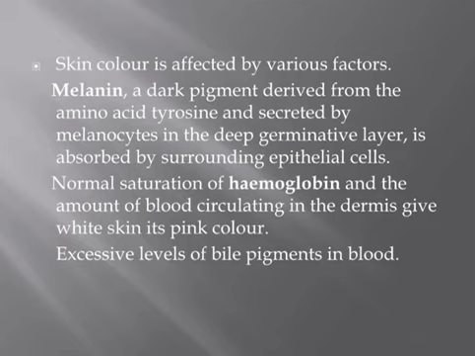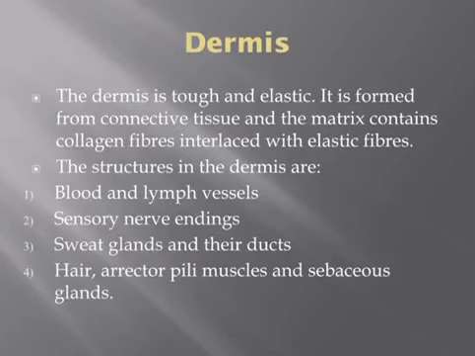Now the skin color of any individual is affected by certain factors. The first factor is the presence of melanin. Melanin is a dark pigment derived from the amino acid tyrosine and secreted by melanocytes, which are present in the deep germinative layer, right? The second factor is the normal saturation of hemoglobin and the amount of blood circulating in the dermis. And the third factor is the level of bile pigment in your blood, because the presence of bile gives the skin a yellowish color.